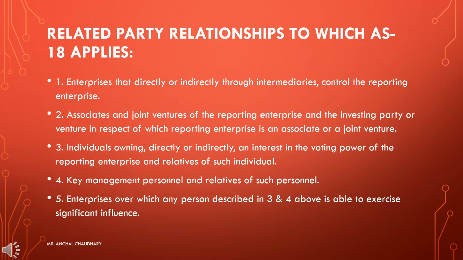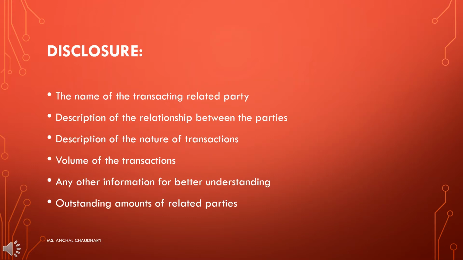So here basically students, what does it mean? यहाँ पर direct or indirectly it matters that you are having some sort of control, you are having some sort of interest in the enterprise, or when you are able to influence some decisions, then you will be considered as a related party.